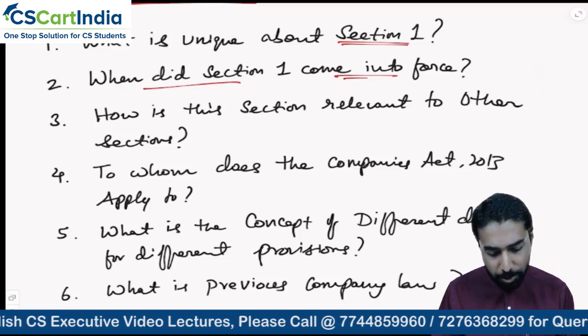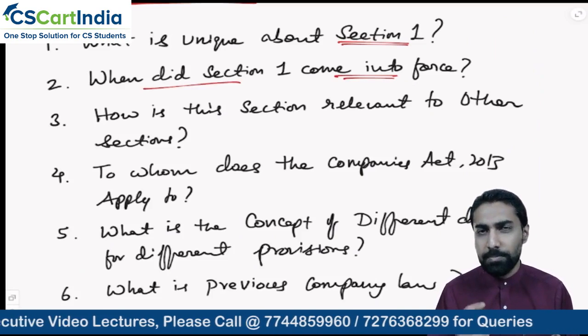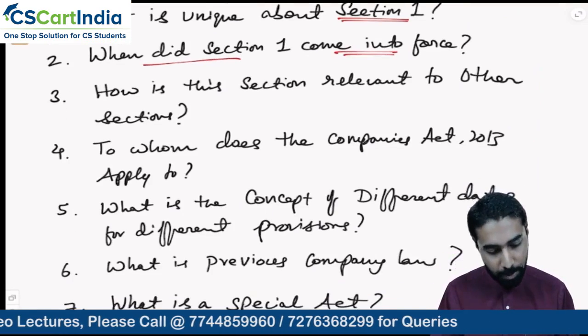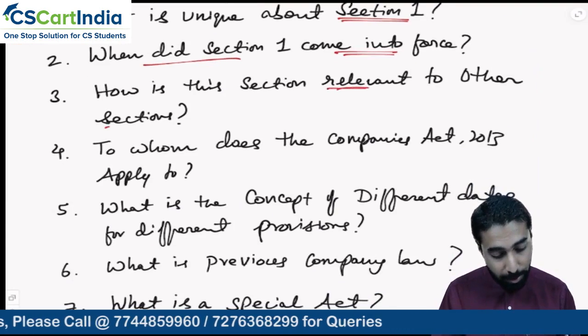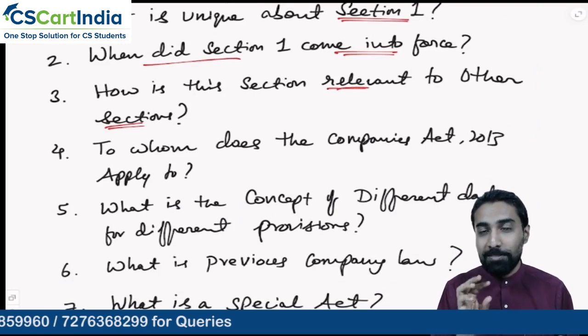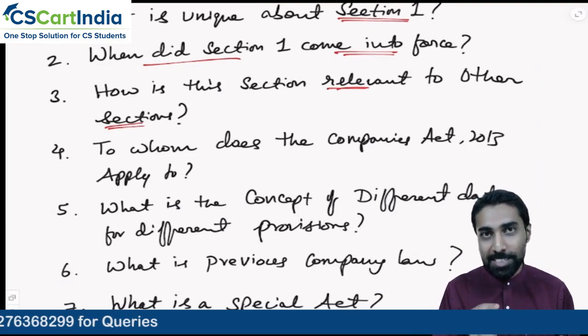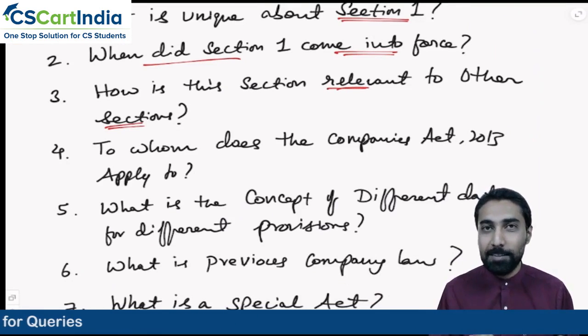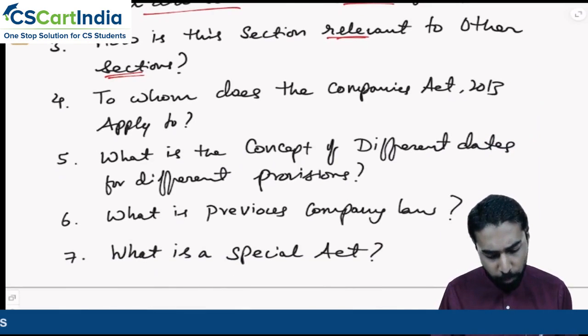When did section 1 come into force? That is understood. 29th August 2013. How is this section relevant to other sections? Because this section is like the seed, I told you, no? If this enabling provision is not there in section 1, most other sections can't get the correct effective date. To whom does the Companies Act 2013 apply?